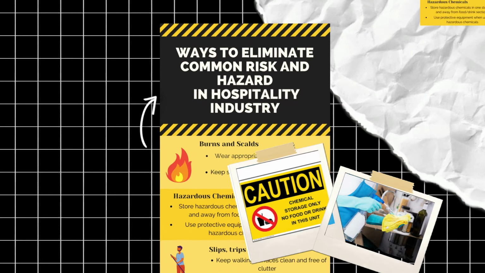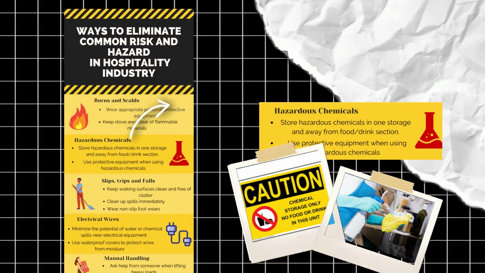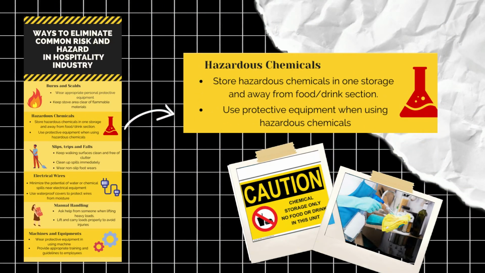Second one is hazardous chemicals. This type of hazard can cause harm to a person, especially when it gets in contact with people's skin or food. But we can avoid this type of hazard in these ways.